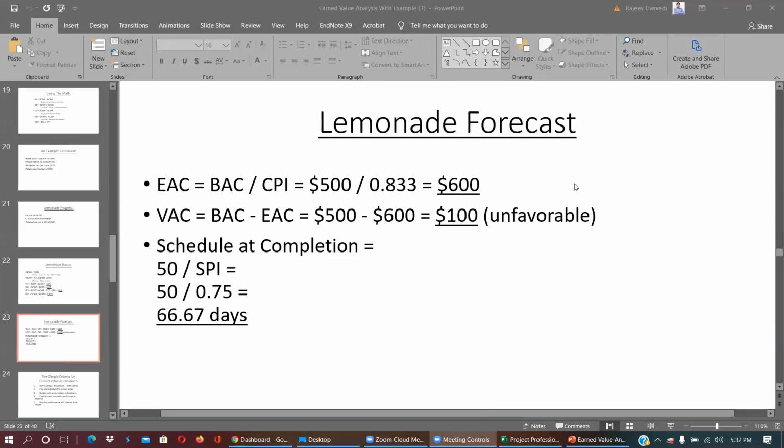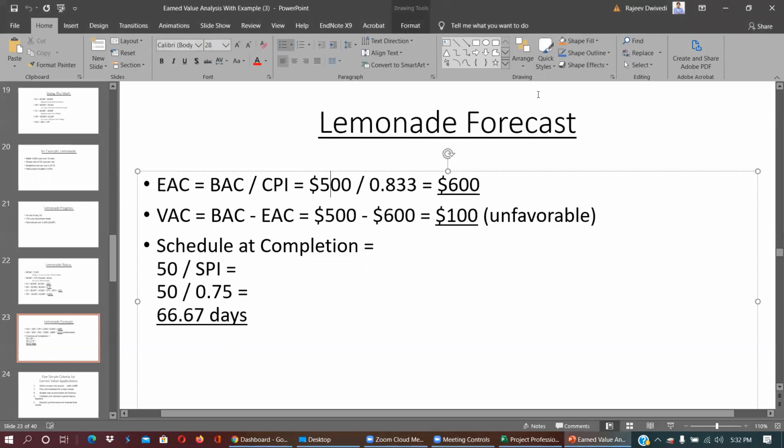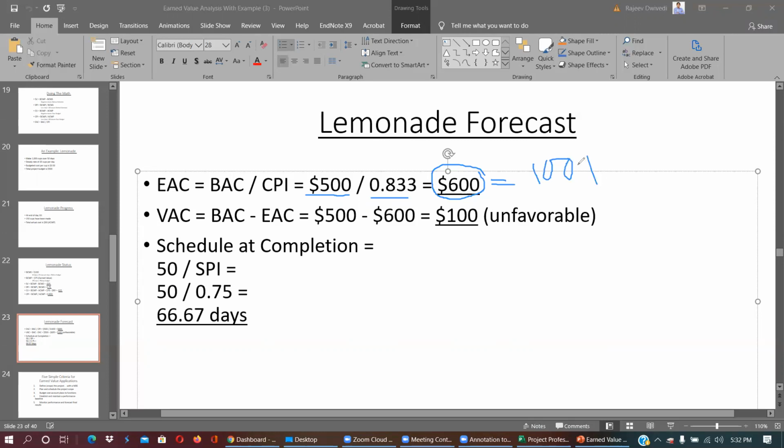So basically based on this lemonade forecast, the 500 is the planned cost, which is divided by this cost performance index. So instead of $500, how much is it going to be? If this keeps going like this, you are going to pay $100 extra. A $500 project is going to be finished in $600.